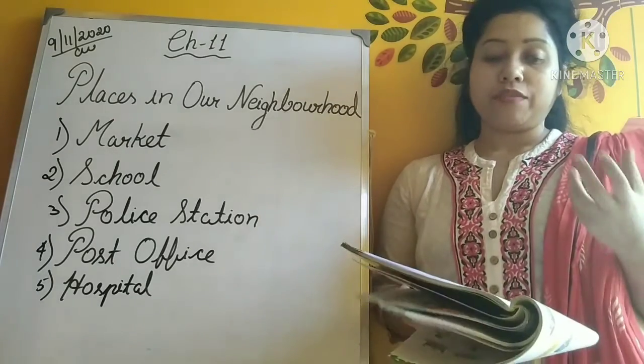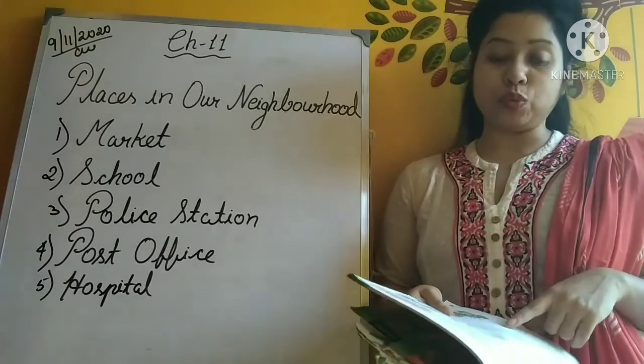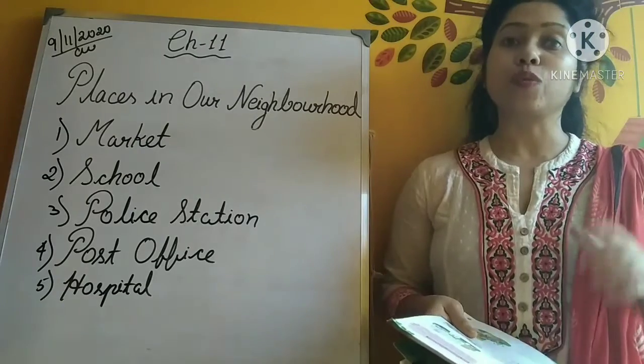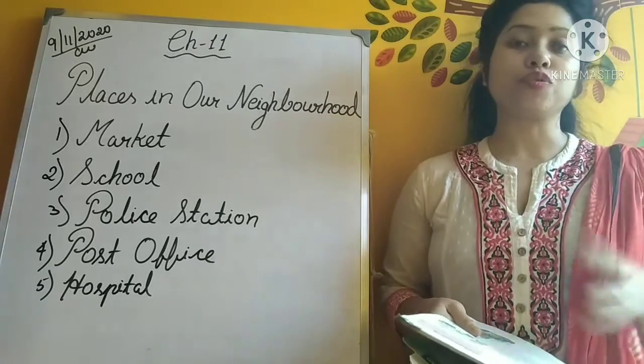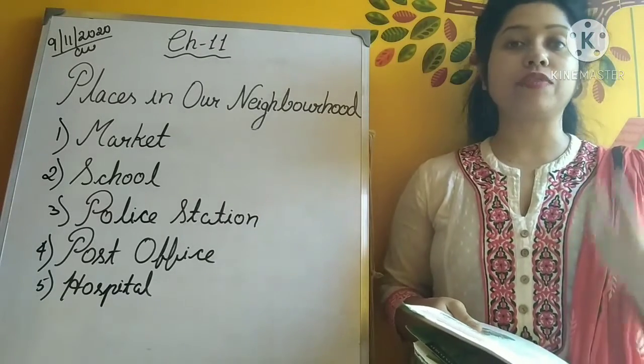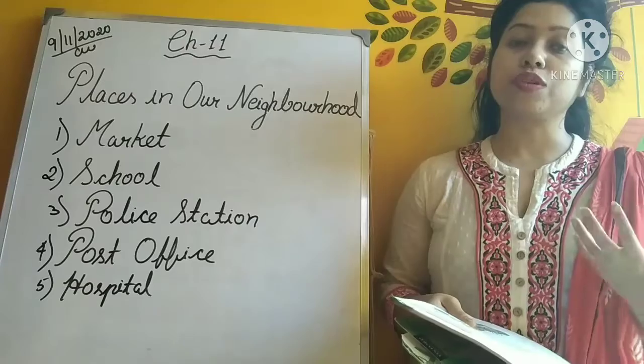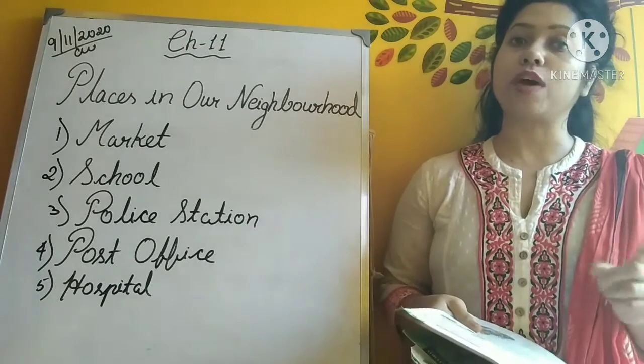Okay? We can simply dial 102 to call an ambulance. So while taking help from the police, we need to dial number 100, and to reach the ambulance, or when we need an emergency to reach the hospital, we need to dial 102.